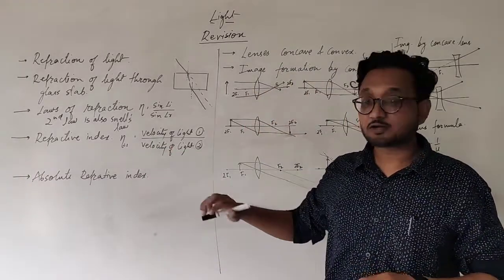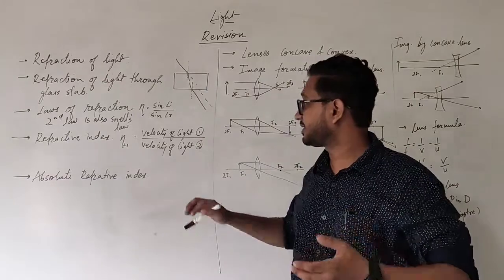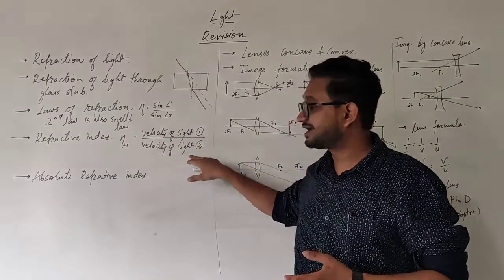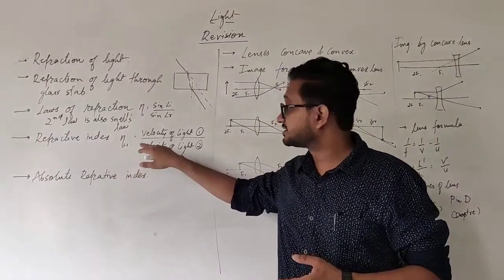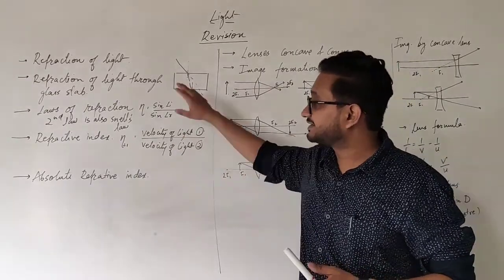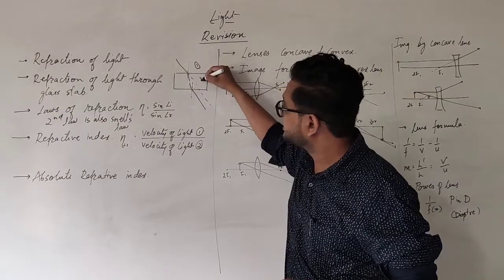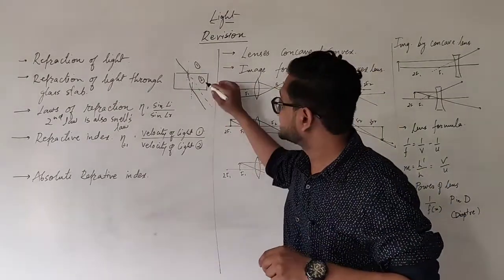Okay, and that can also be given by sin i upon sin r, and that can also be given by the velocity of light in medium 1 with respect to the velocity of light in medium 2, and that will give us the refractive index of the second medium. So suppose we take the example of this glass slab. This is our medium 1 and this is our medium 2. We need to find the refractive index of medium 2.